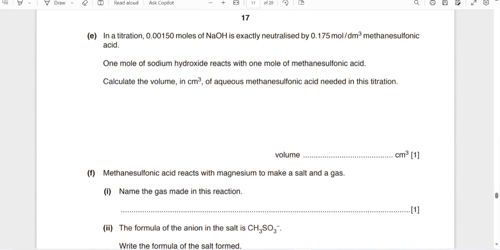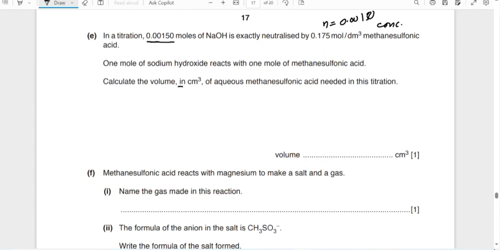In a titration, 0.00150 mole of NaOH is exactly neutralized by 0.150 mole per dm cube of the methane sulfonic acid. 1 mole of sodium hydroxide reacts with 1 mole of the methane sulfonic acid. So it's clear from here that if 1 mole of NaOH reacts with 1 mole of methane sulfonic acid, and the NaOH is completely neutralized, then the number of moles of the methane sulfonic acid is the same, 0.00150, and this is the concentration.